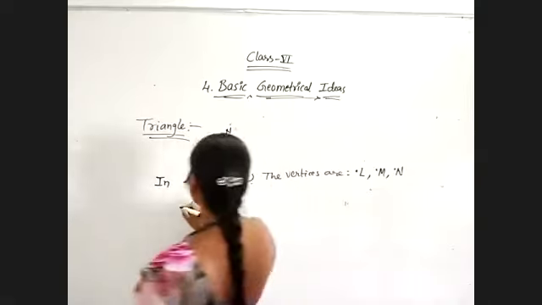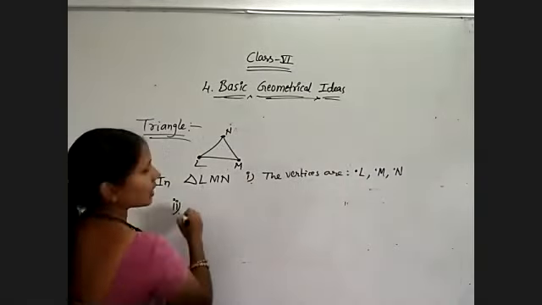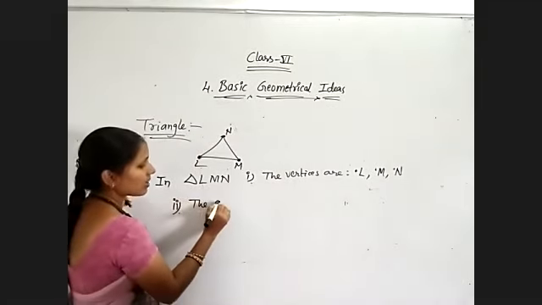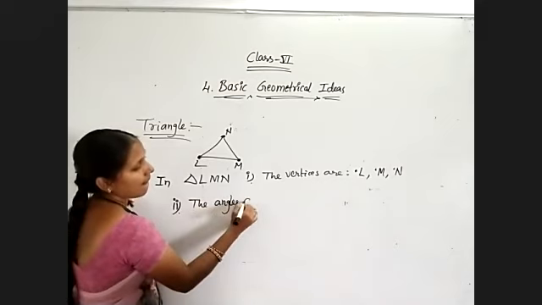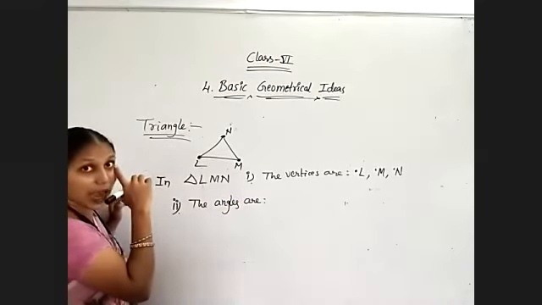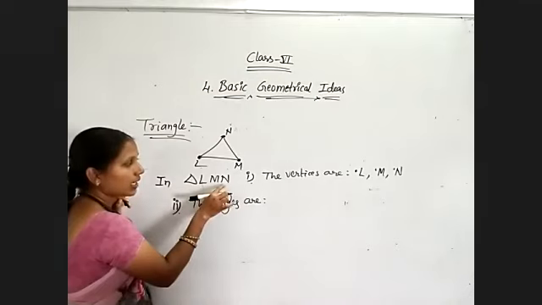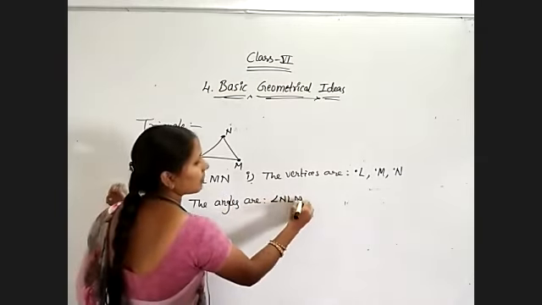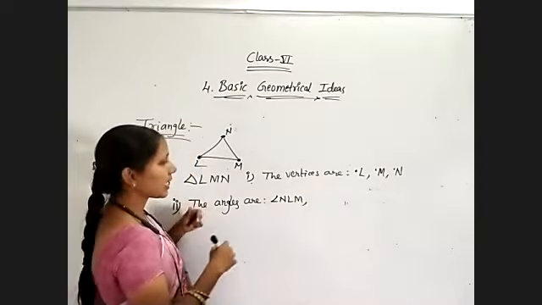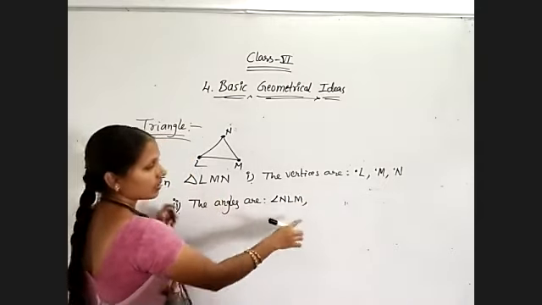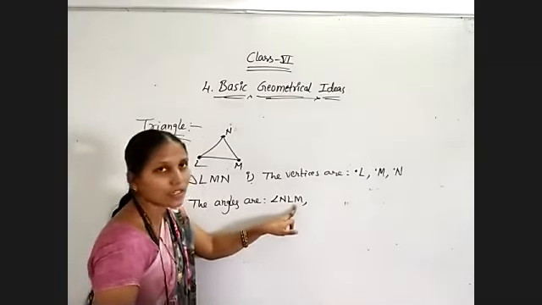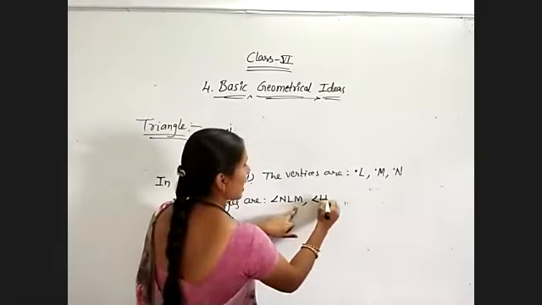After the vertices, the angles. The angles are: as I told you, start from the last letter onwards. NLM. Angle NLM is my first angle. For writing the second angle, you have already written the first angle, so start from the second letter onwards, that is angle LMN.